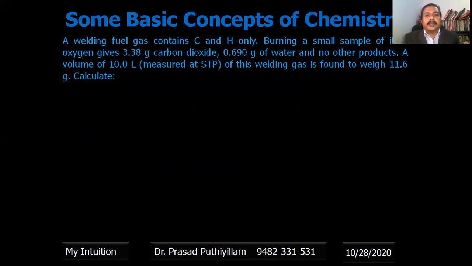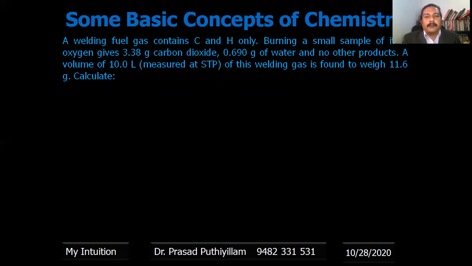A welding fuel gas contains carbon and hydrogen only. Burning a small sample of it in oxygen gives 3.38 gram carbon dioxide and 0.69 gram of water, and no other products are formed. A volume of 10 liter at standard temperature and pressure of this welding gas is found to weigh 11.6 grams. So we have oxygen mass given, carbon dioxide mass given, and water weight also given.